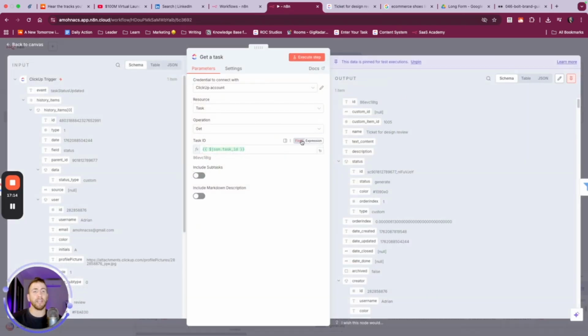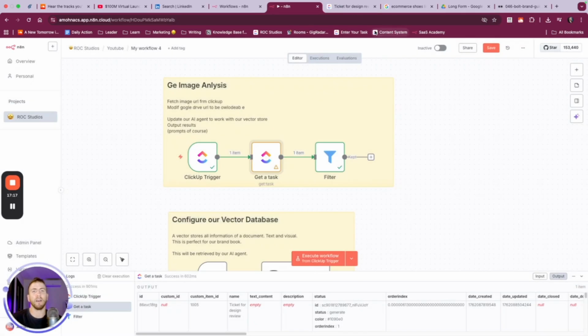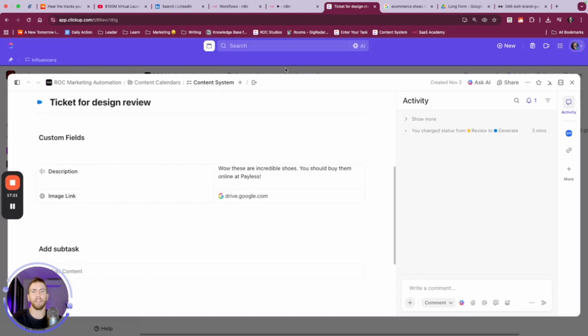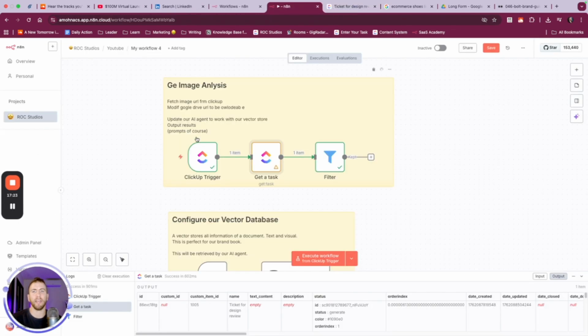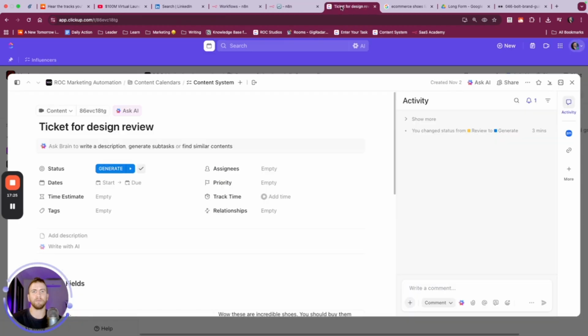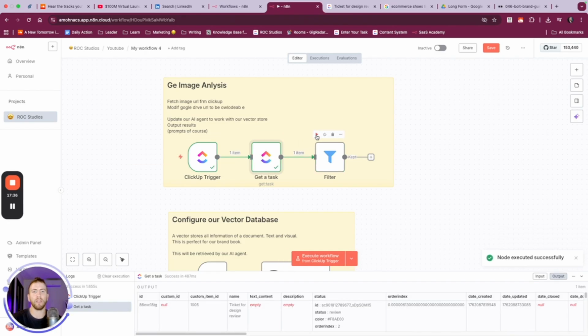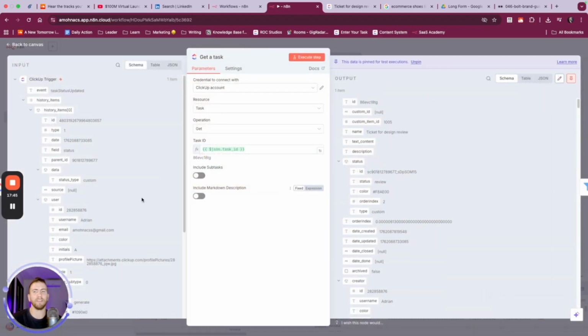So actually, since we're getting new data, unpin this, not here, but here. We can run this to test, go from generate to review. This will trigger for us. Let's run this one. And then when we run this one, you see it says kept here, 1 item. So this is exactly what we want. Let's go ahead and save this.